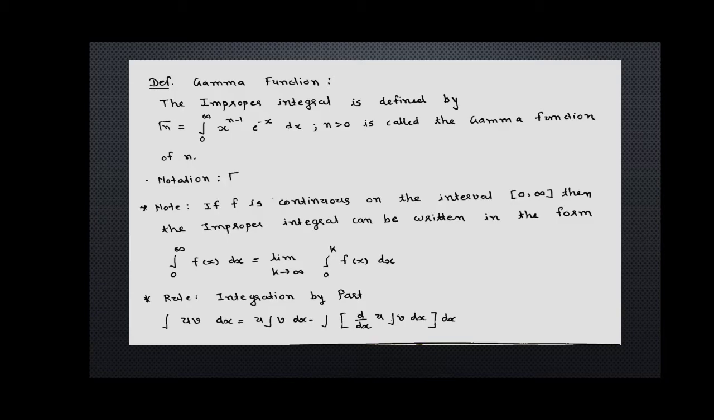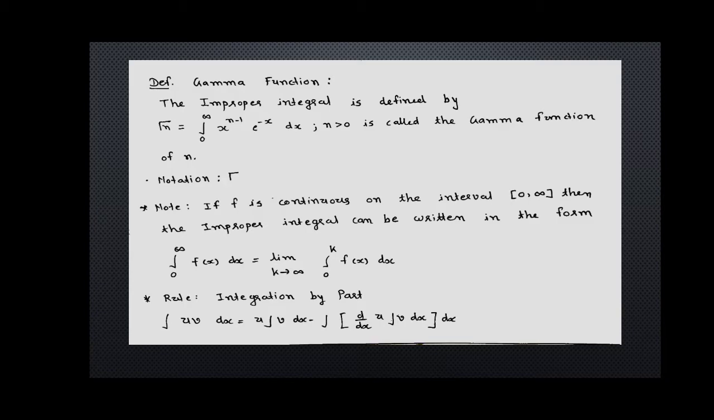Similarly, we can write for gamma m. So, gamma m is equal to integration from 0 to infinite y raised to m minus 1 into e raised to minus y dy, where m is greater than 0.